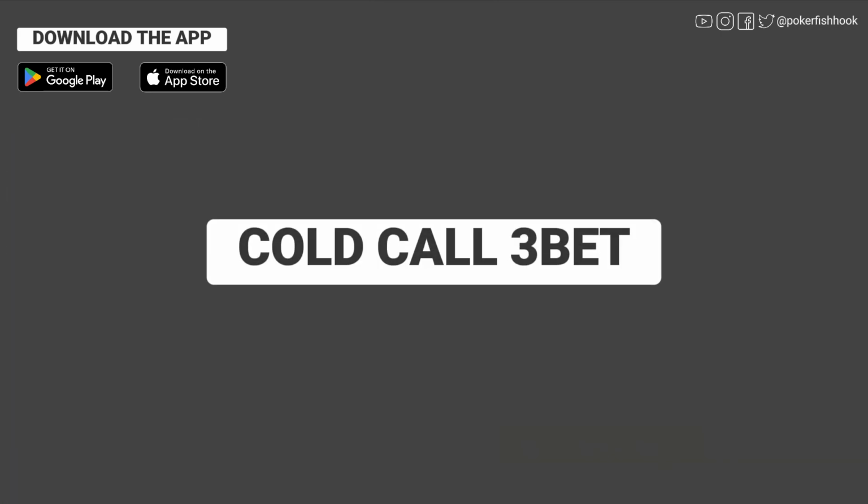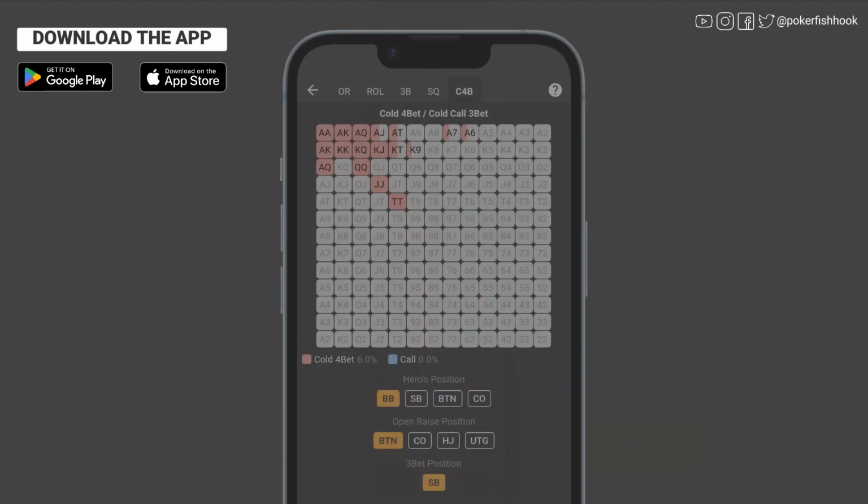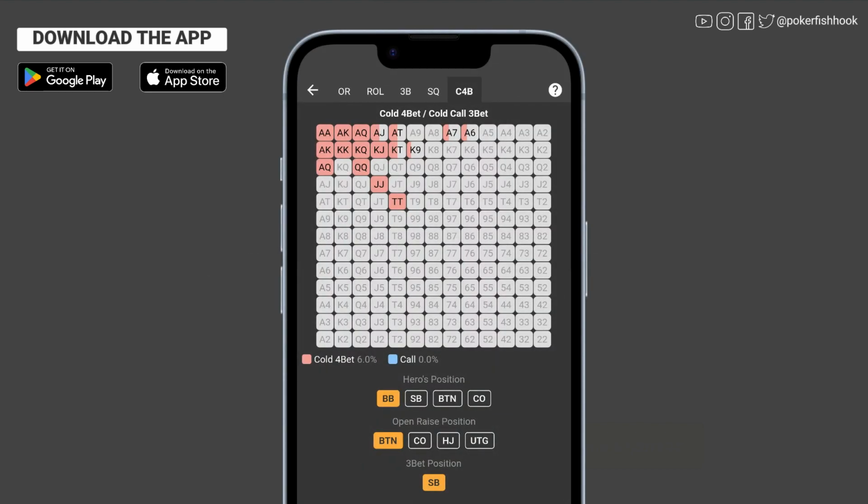At the beginning, we also talk about cold call 3-bet. A cold call is when we are calling a 3-bet without being the original open raiser. This is a weak move, so if our hand isn't strong enough to 4-bet, it is not strong enough to contest the pot at all. This is why we have 0% of cold call in our app's ranges.